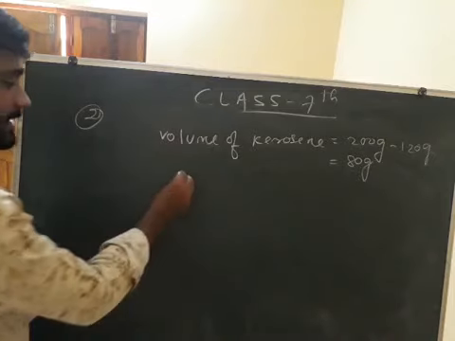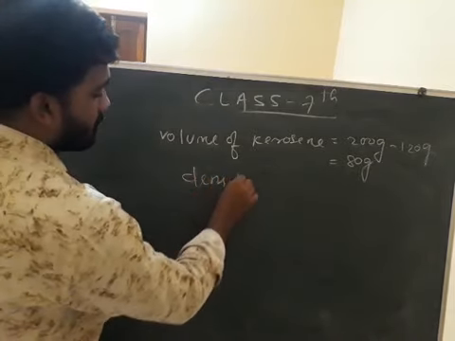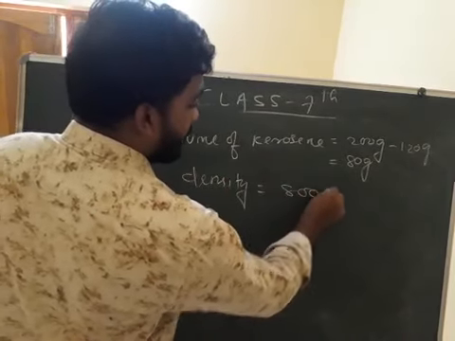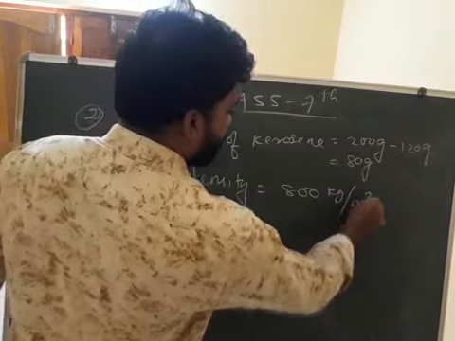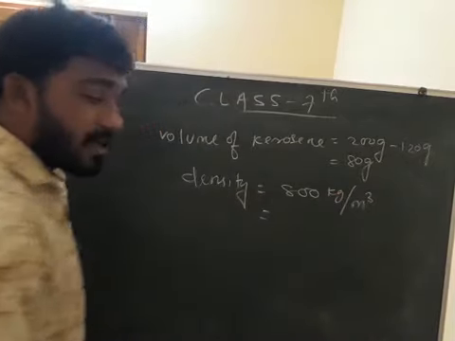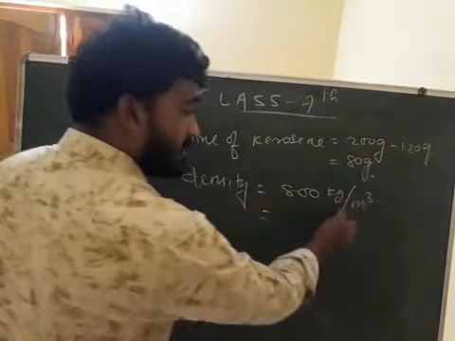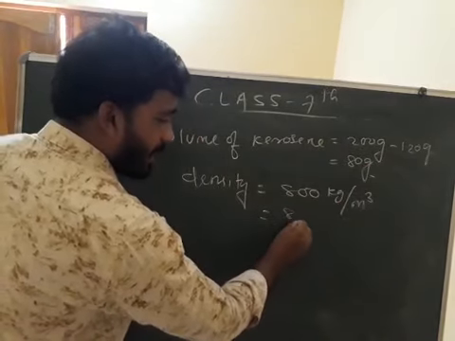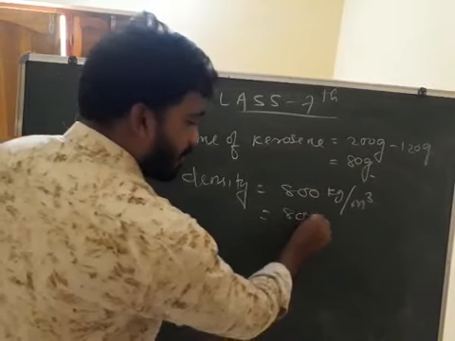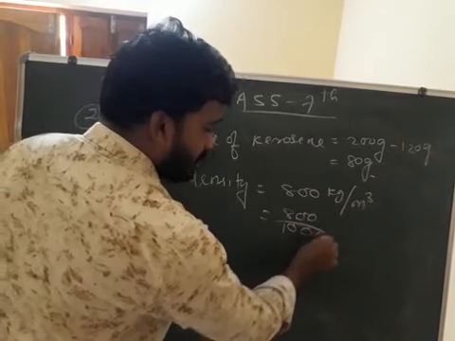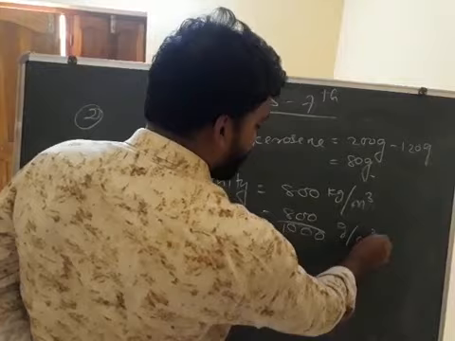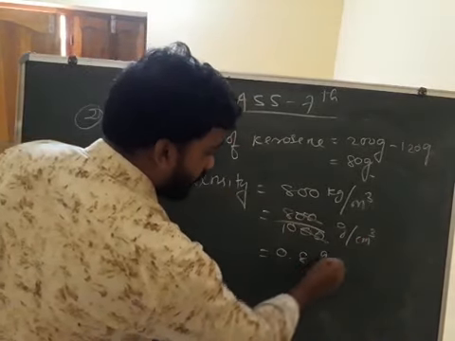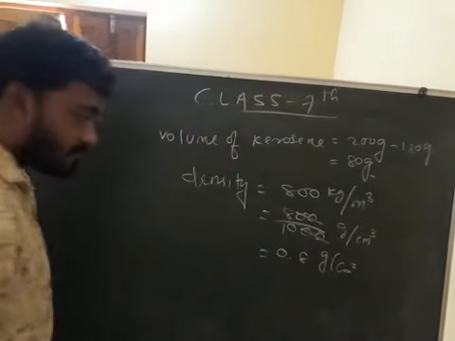Next one, density of kerosene, how much? 800 kg per meter cube. Kg per meter cube convert into what? Here gram is given, so here gram per centimeter cube. Same unit you will take. 800 by how much? 1000. Now, gram per centimeter cube. 8 by 10 is 0.8 gram per centimeter cube.